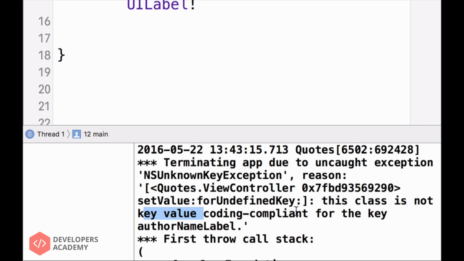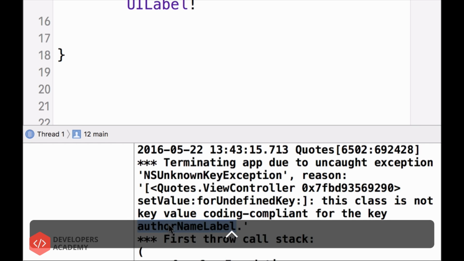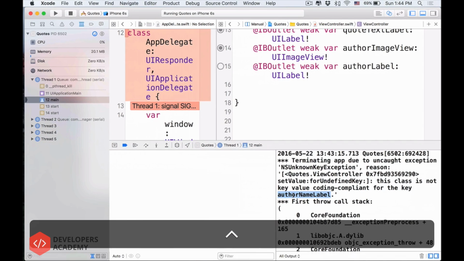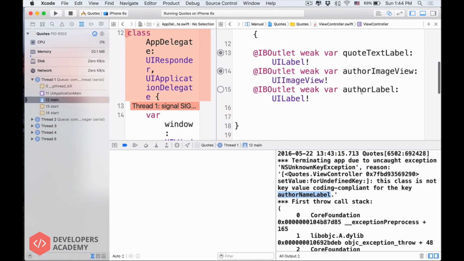Okay, this is just getting worse, for the key authorNameLabel. Oh, hey, this is making sense, because author name label was the old name that I gave to this label, right? And then I changed it into author label. So why does it know about the author name label? I changed it into author label.